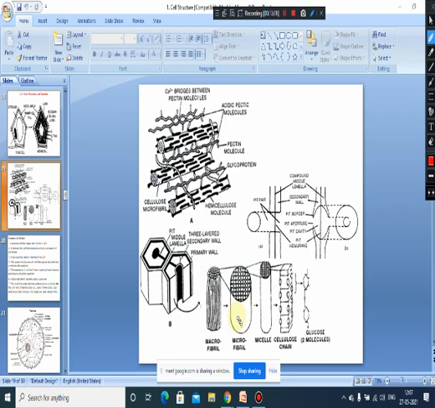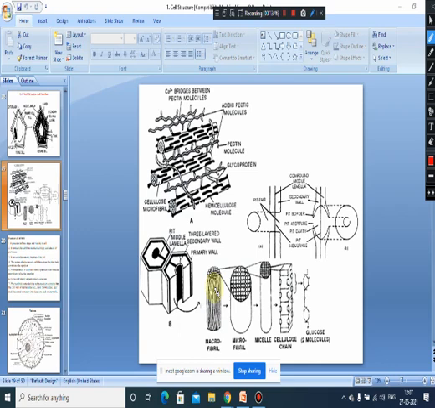Later, about 250 such microfibrils aggregate and form bigger bundles called macrofibrils. You can see these lines, these are microfibrils, and about 250 microfibrils together make one bundle, called a macrofibril.